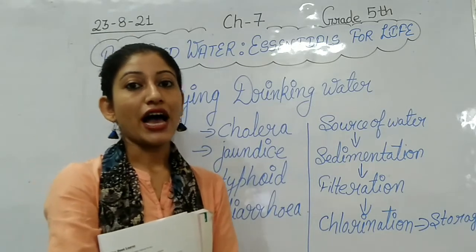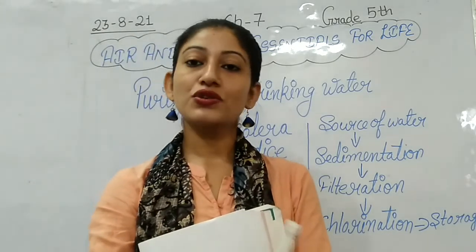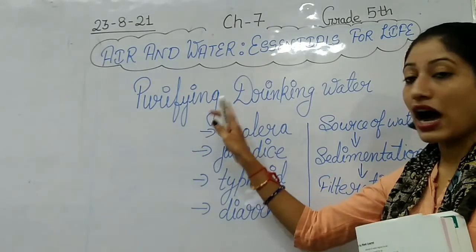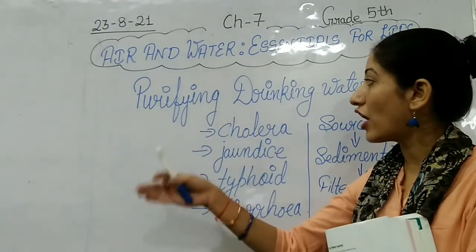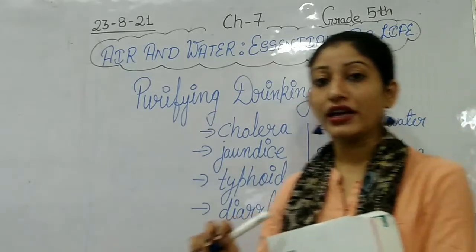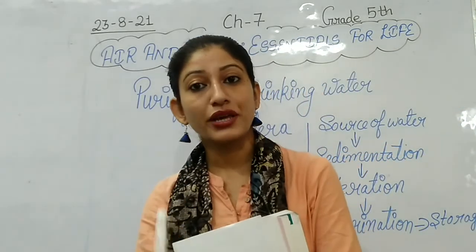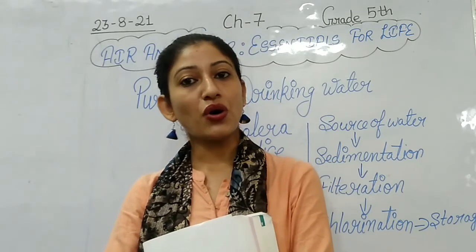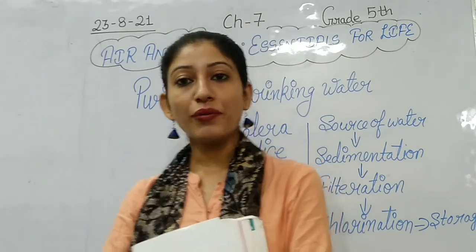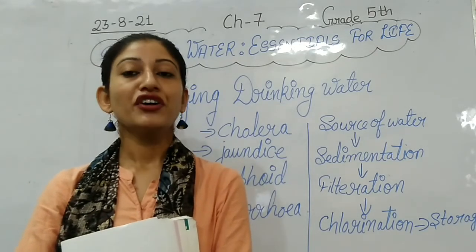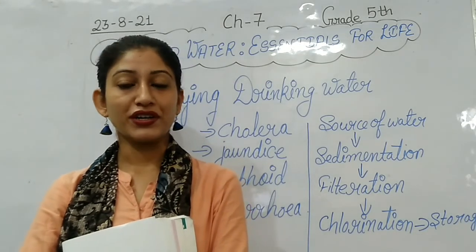So students, I hope that in today's class you all have understood how to purify water, and how we make water suitable for drinking. I hope whatever I have explained, you all were able to understand. I hope everything is clear in today's class. And students, here we have completed today's chapter.